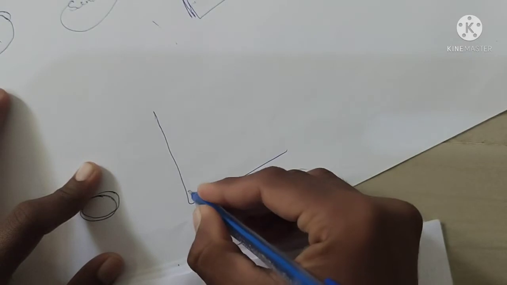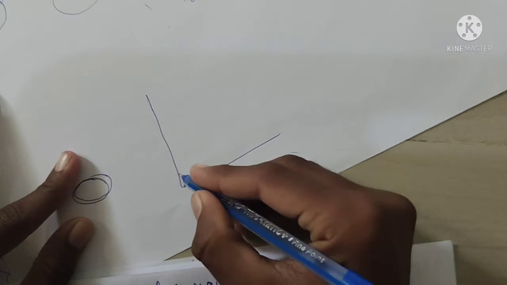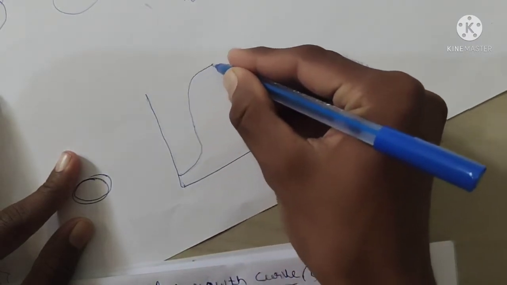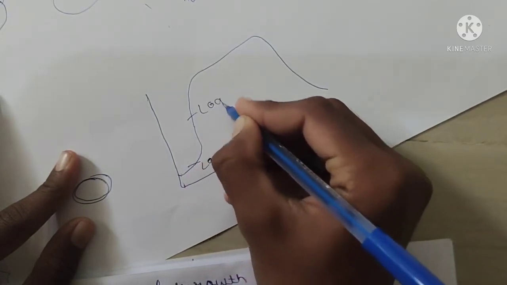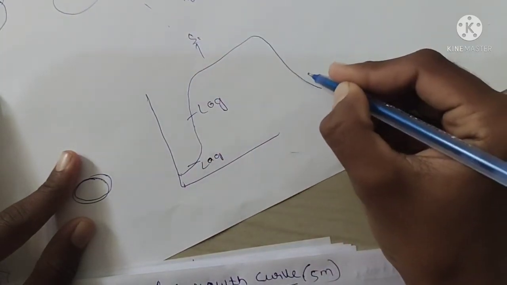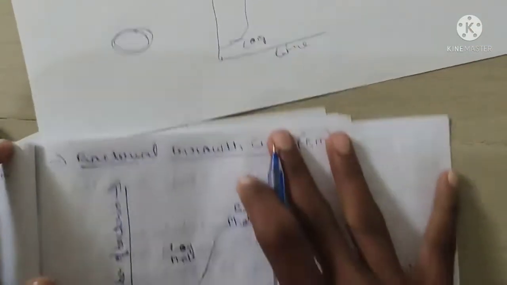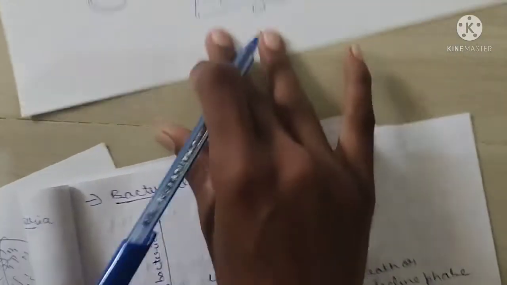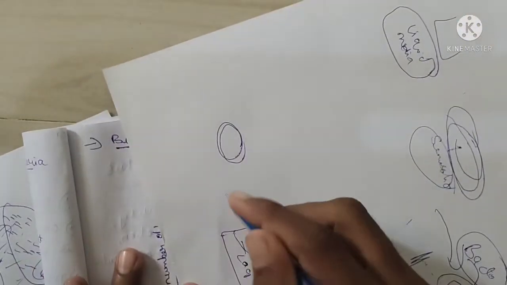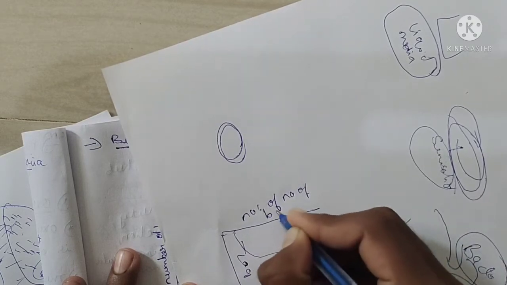First we will draw one diagram here. See here, what is this? First one is the lag phase, then the log phase, stationary phase, and decline phase. Lag phase, log, stationary, and the decline phase. Got it? And this is the time axis that we maintained. Clear? This is the log of the number of bacteria.